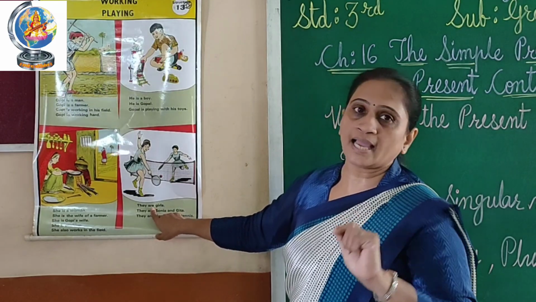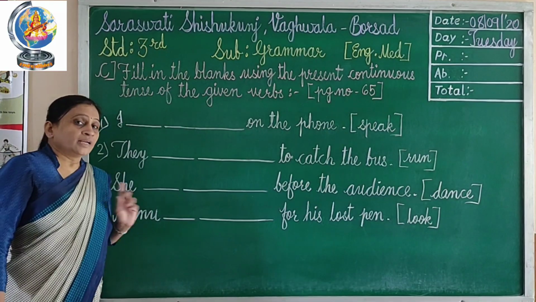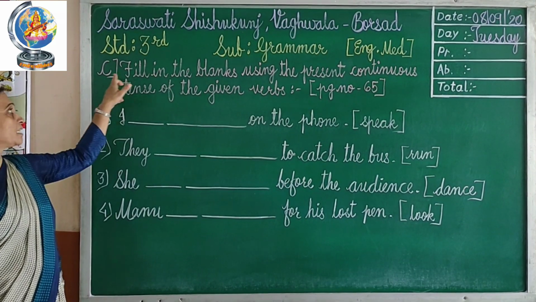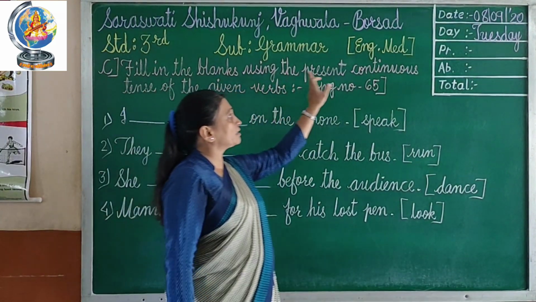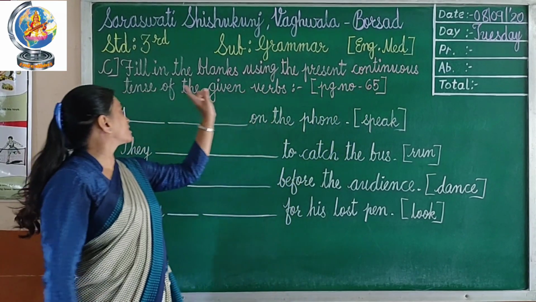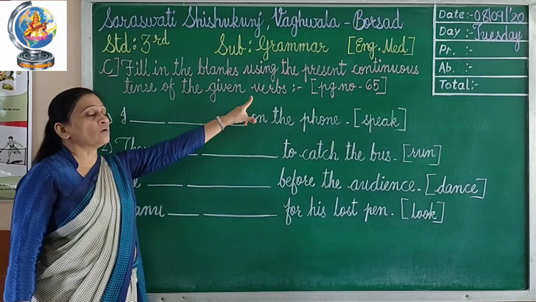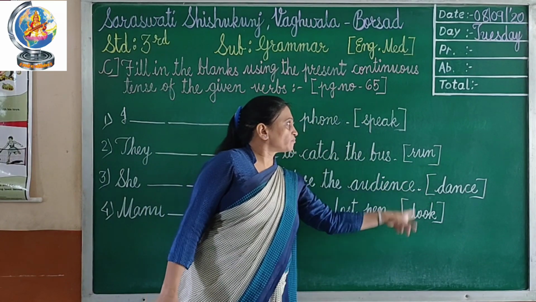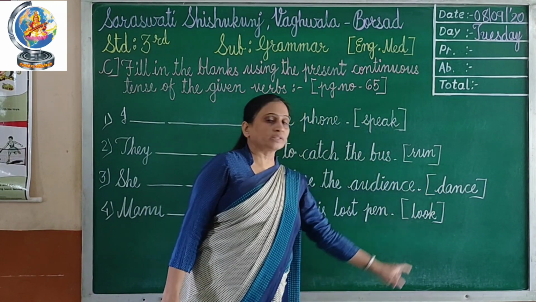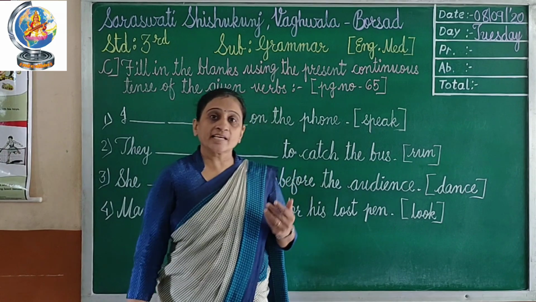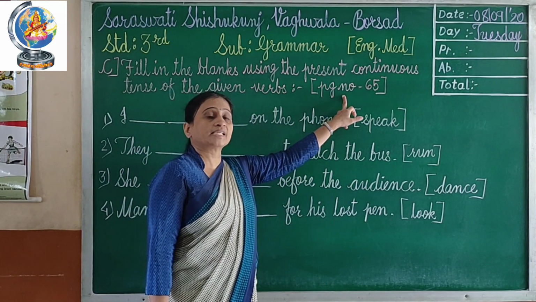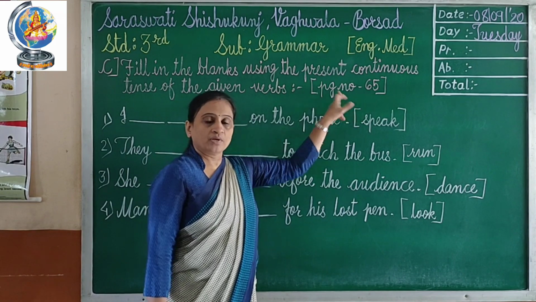So now let's see the exercise. Now children, let's start the exercise. This is C exercise. Fill in the blanks using the present continuous tense of the given verbs. Where are the verbs? In the bracket. Speak, run, dance, look. These are verbs, means action words. These exercises will be available on page number 65.